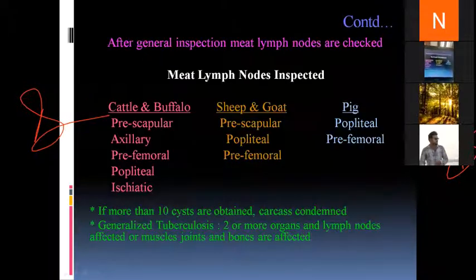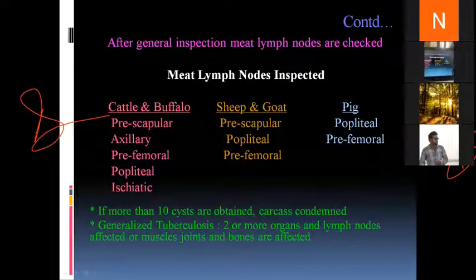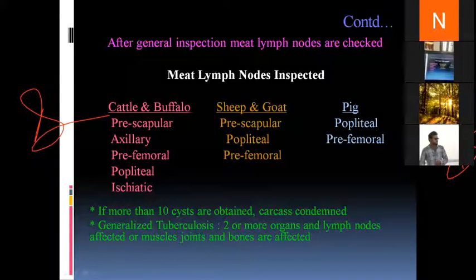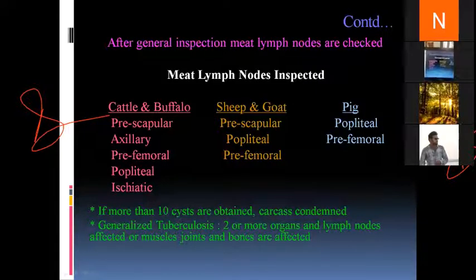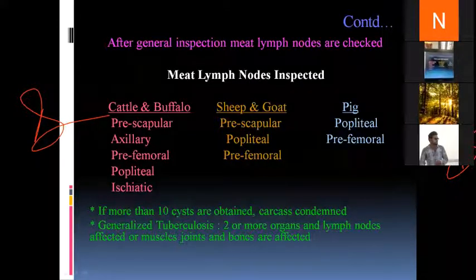Now, as I had discussed earlier, after the postmortem examination step, after the carcass as a whole has been observed, we target the lymph nodes, the meat lymph nodes. Now, these meat lymph nodes are particular lymph nodes which, if showing any inflammation or pathological changes, then special attention is given to the animal during the time of its inspection.